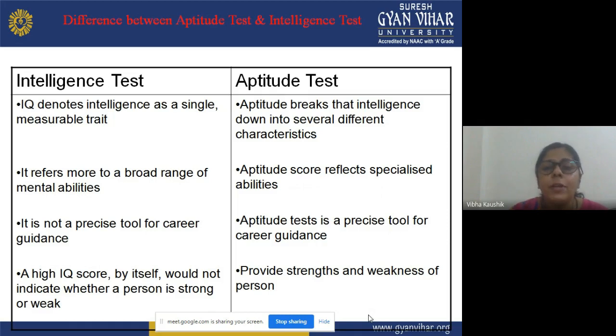Now, the difference between aptitude test and intelligence test. Is there any difference between them, or are aptitude and intelligence the same thing? In aptitude, we are analyzing the performances and abilities of the learner. When we talk about the intelligence test, it is about measuring the IQ of the learners.